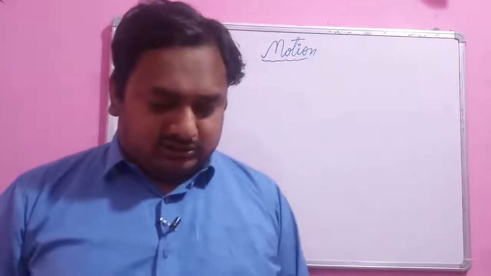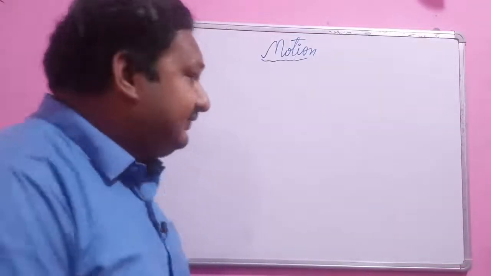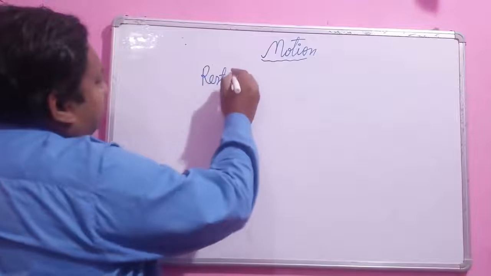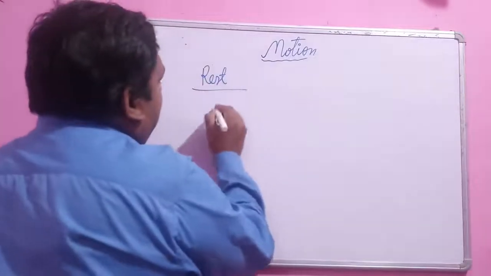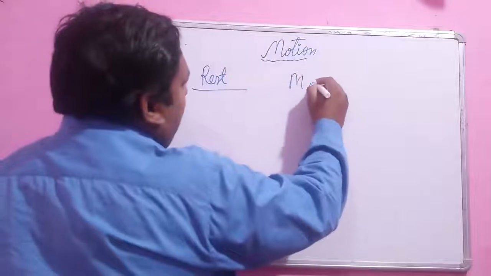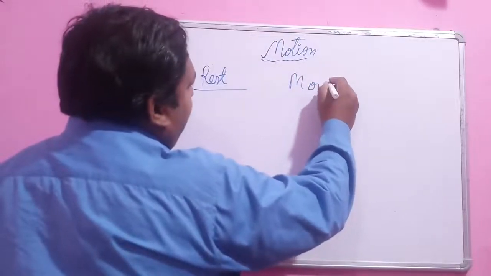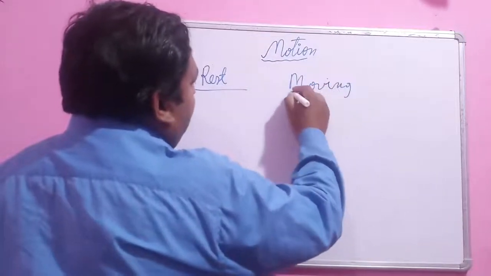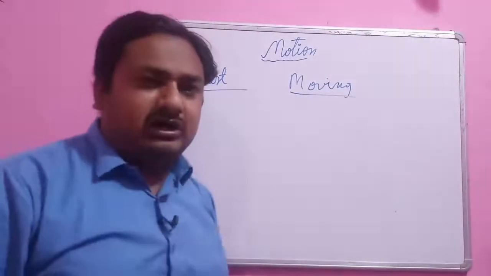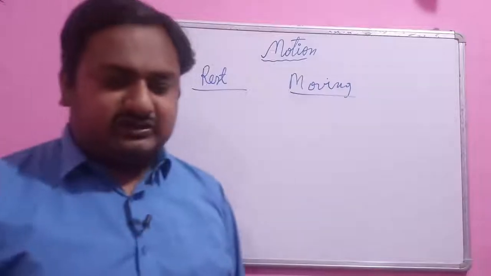Now I can ask you: when can you say an object is at rest, and when can you say the object is moving? Because rest and motion are dependent on each other.